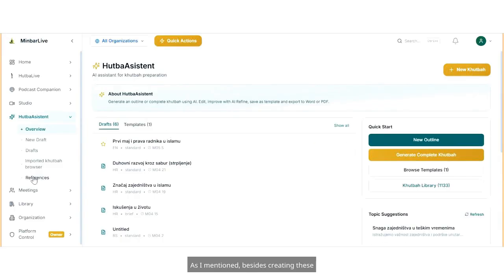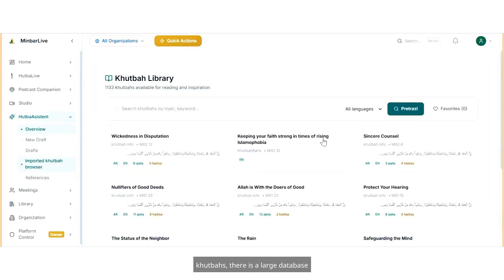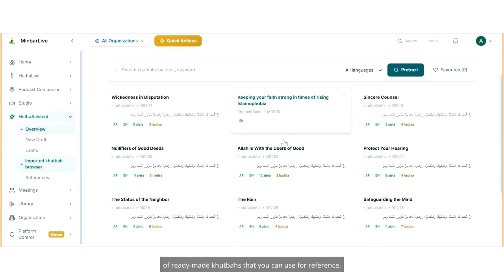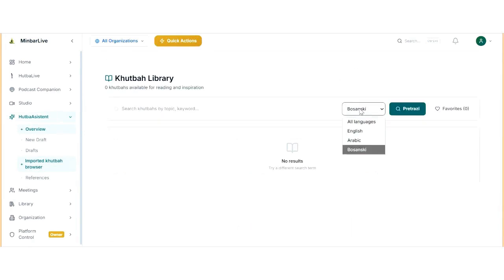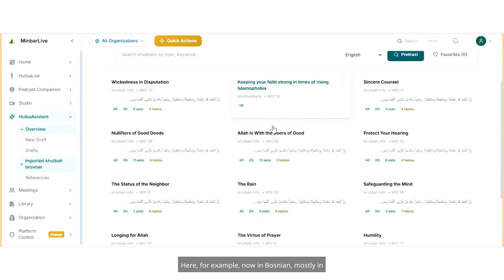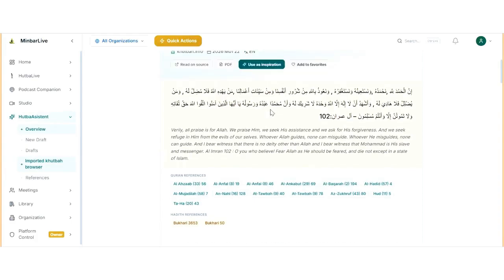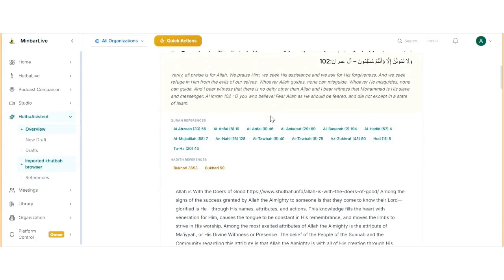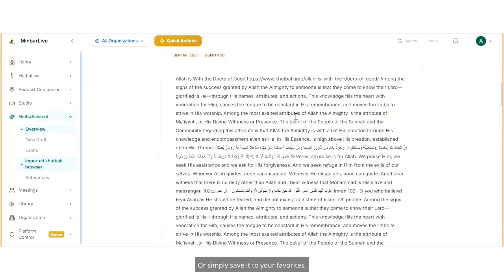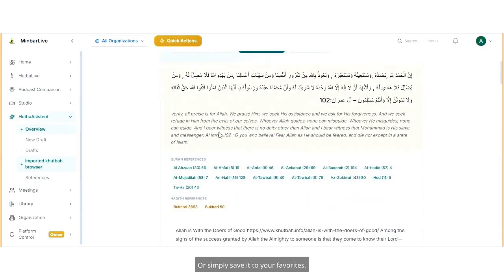As I mentioned, besides creating these khutbahs, there is a large database of ready-made khutbahs that you can use for reference. Currently, there are over 1,000 various khutbahs in different languages here. Here, for example, now in Bosnian, mostly in Arabic and English. And when you click on a topic, if you like something, you can use it as inspiration for your own khutbah, or simply save it to your favorites.